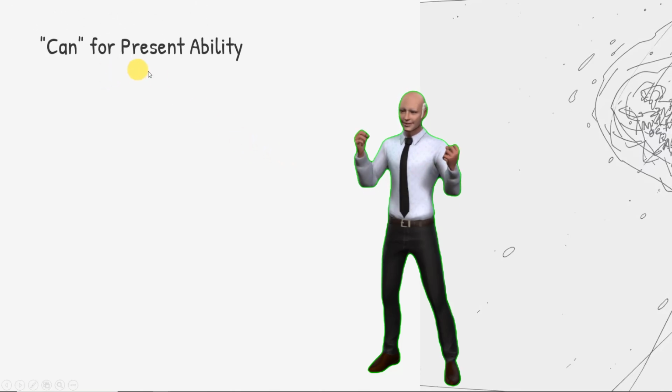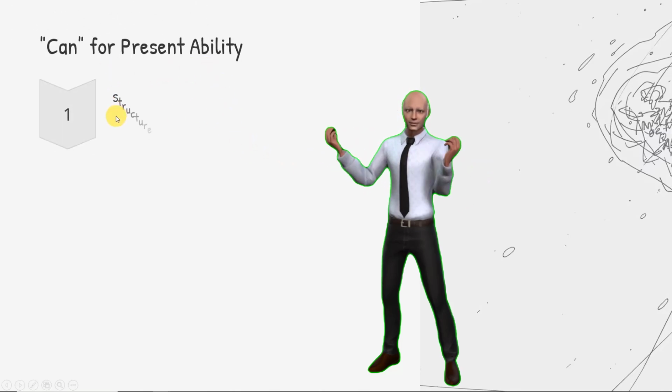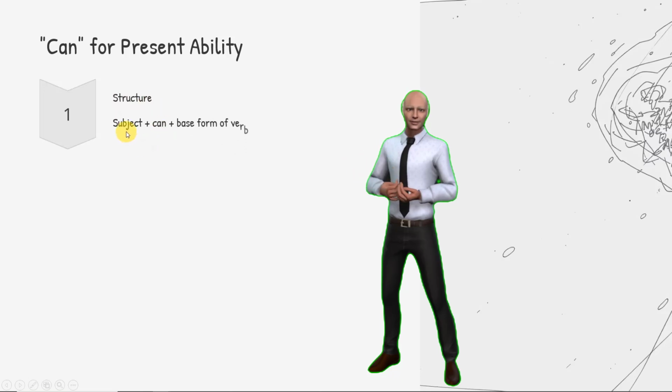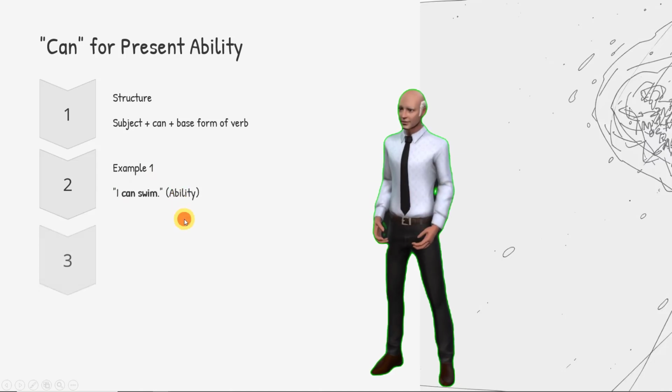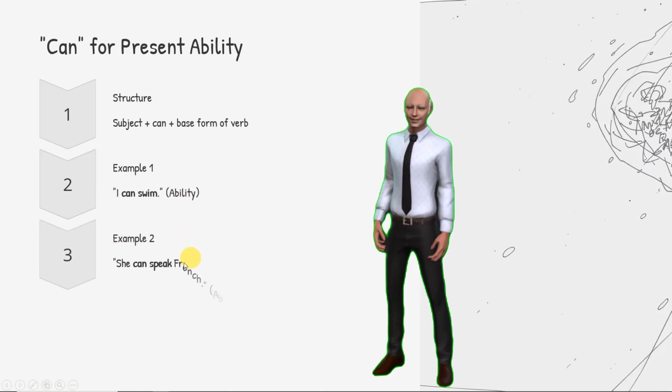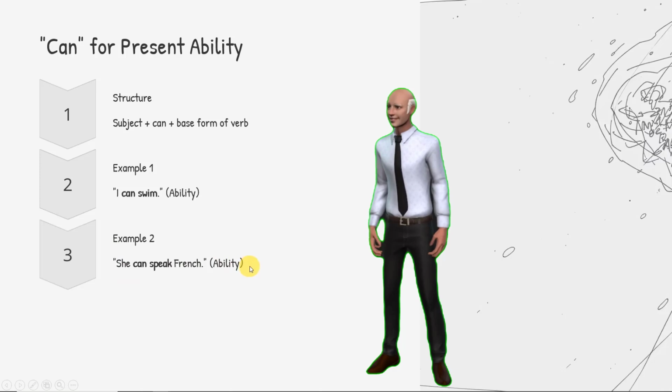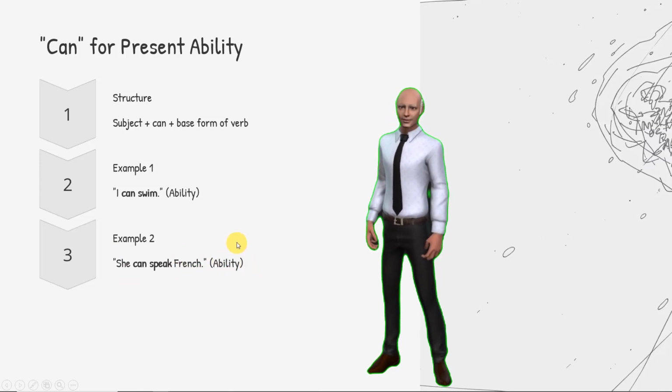Okay, let's dive into can for present ability. First, the structure: the subject plus can plus the base form of the verb. Example, I can swim. It's an ability that you can do, right? Example number 2, she can speak French. It's ability, something that she can do.